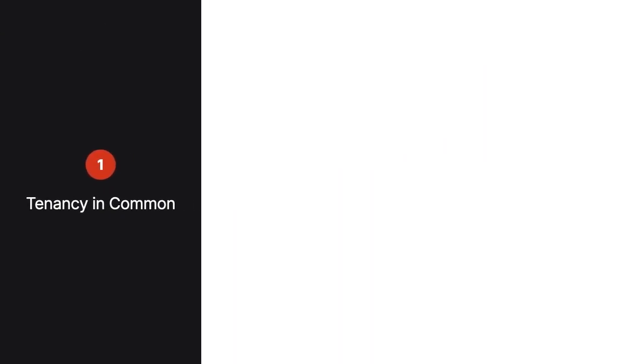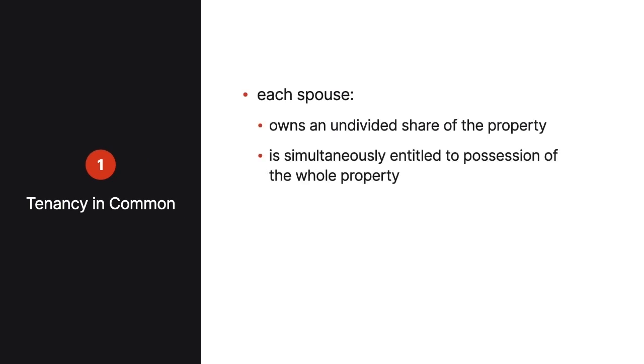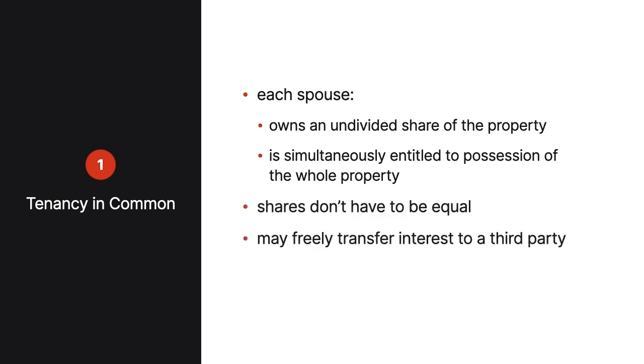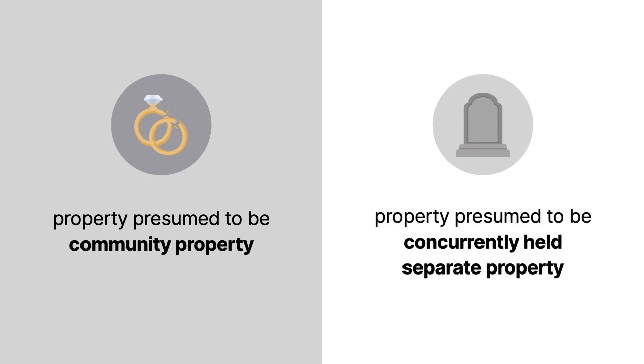In a tenancy in common, each spouse owns an undivided share of the property and is simultaneously entitled to possession of the whole property. The spouses' shares don't have to be equal, and each spouse may freely transfer his or her interest to a third party and may devise it, meaning leave it to a designated person in a will. If a marriage ends in dissolution, then the property will be presumed to be community property. But if a marriage ends with a spouse's death, then the property is presumed to be concurrently held separate property.